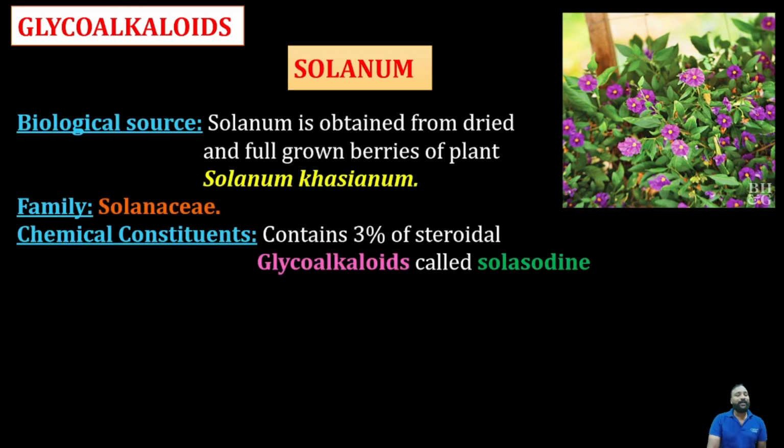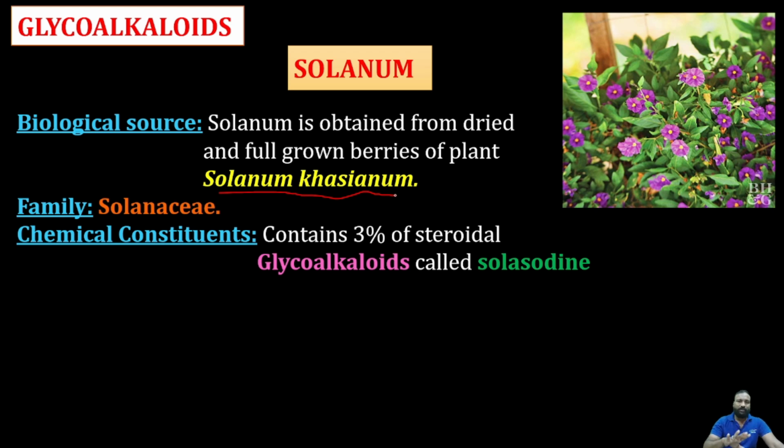Coming to the source of this solanum, it is obtained from the dried and full grown berries of the plant Solanum khasianum. From this Solanum khasianum we can get the solanum, that is glycoalkaloids, based on their therapeutic action and chemical nature.